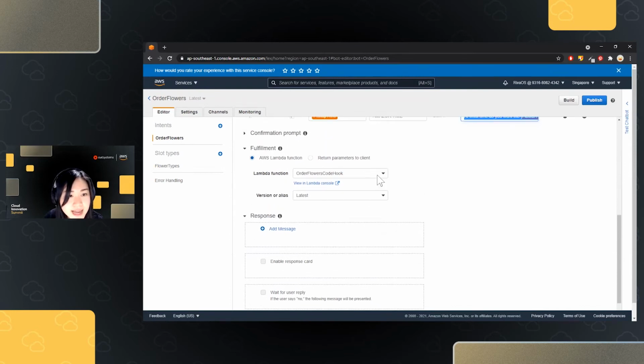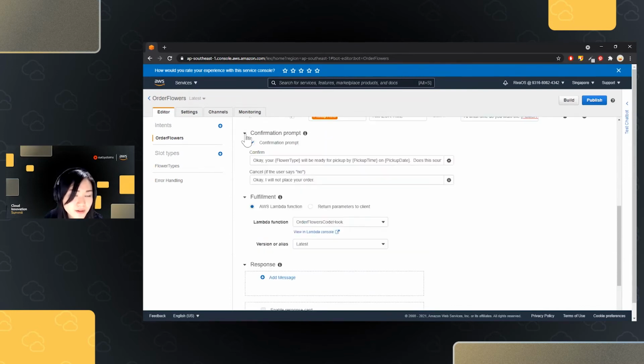The next thing that it's going to ask for is the confirmation prompt. The confirmation prompt is simply asking the users to confirm if they would like to proceed before doing the fulfillment. So in our case, the confirmation question from our bot to the user would be, okay, your flower type will be picked up at what time, on what date? Does this sound okay? If the user says yes, then we will proceed with fulfilling whatever function we have to do. Otherwise, if they say no, then this will be the response.